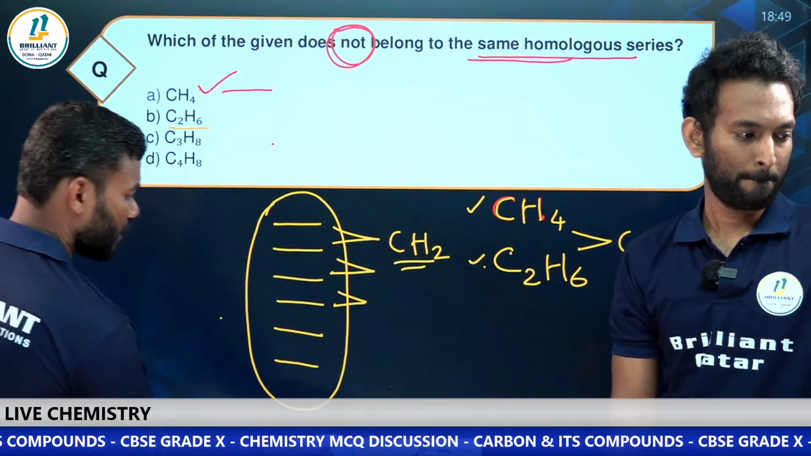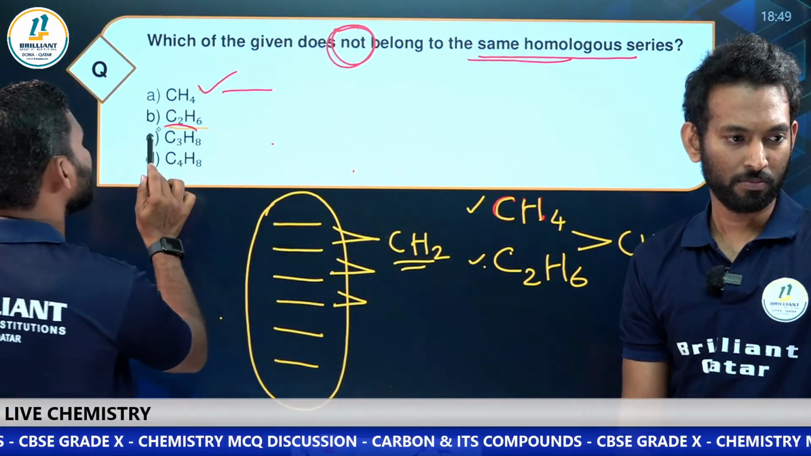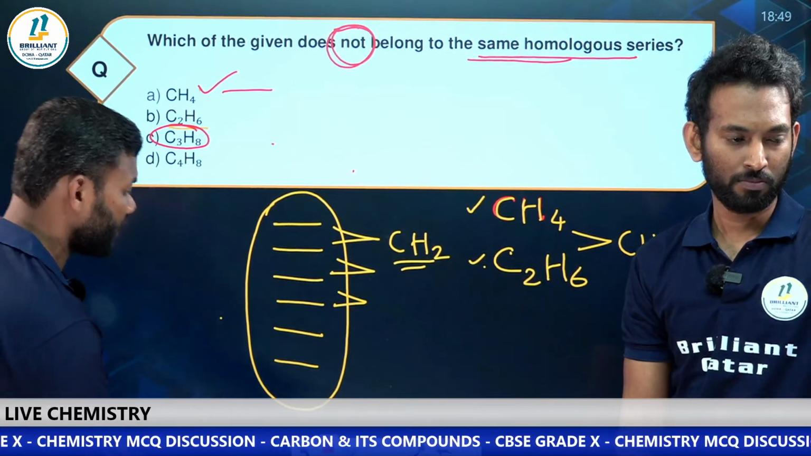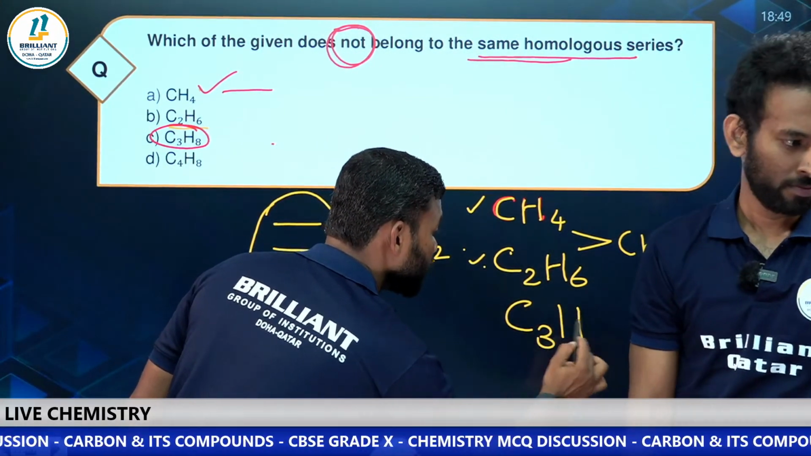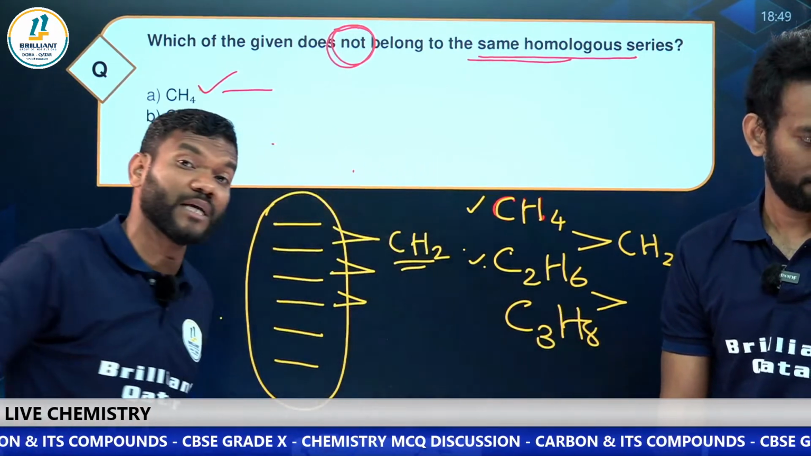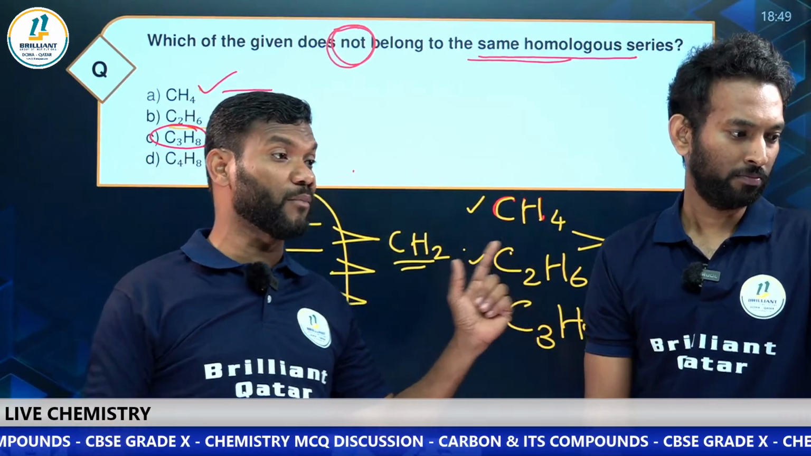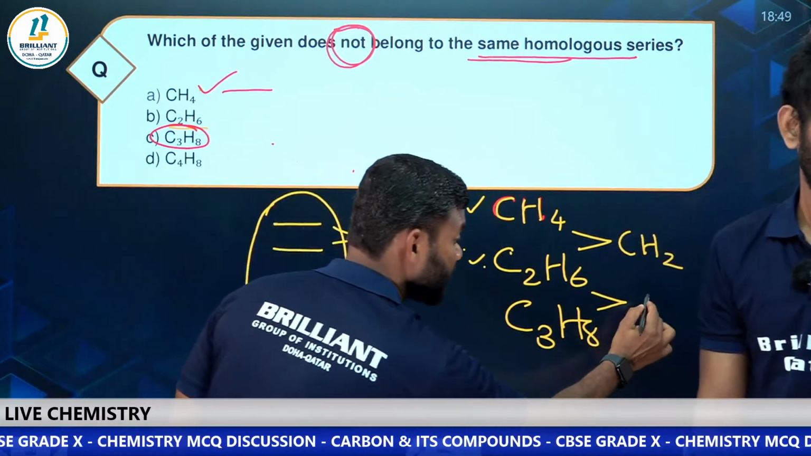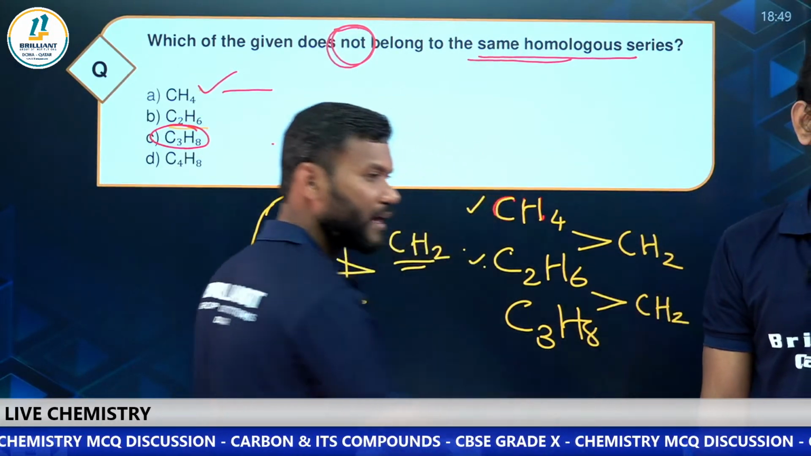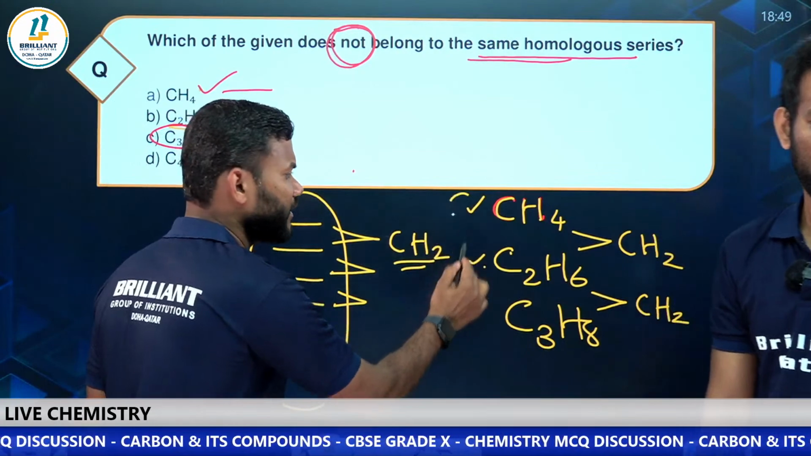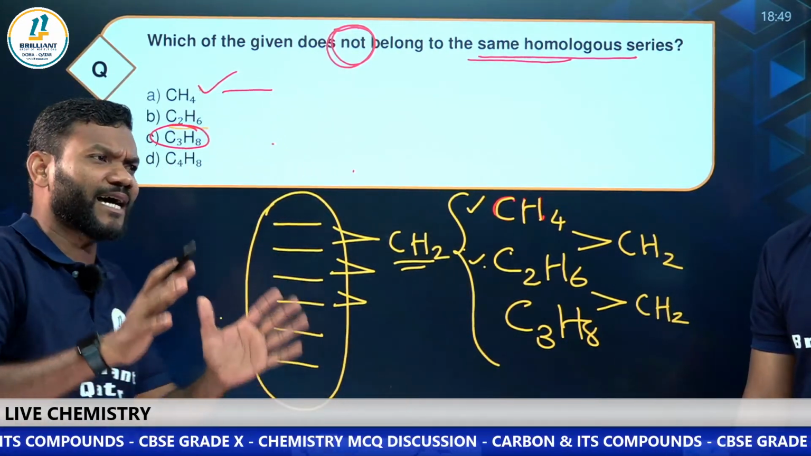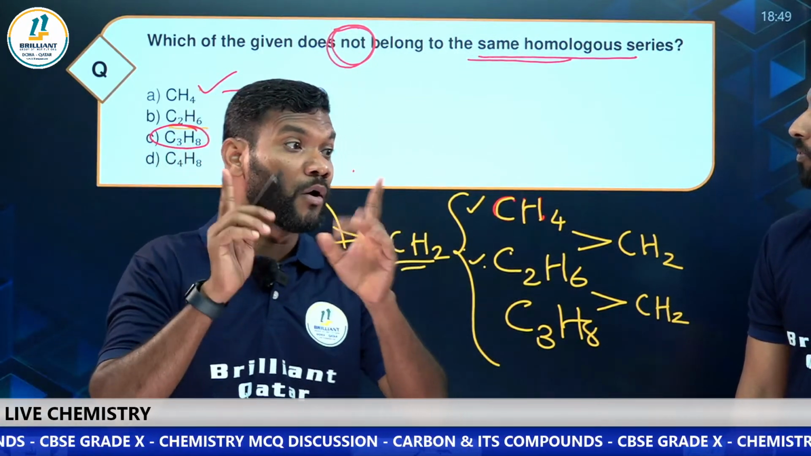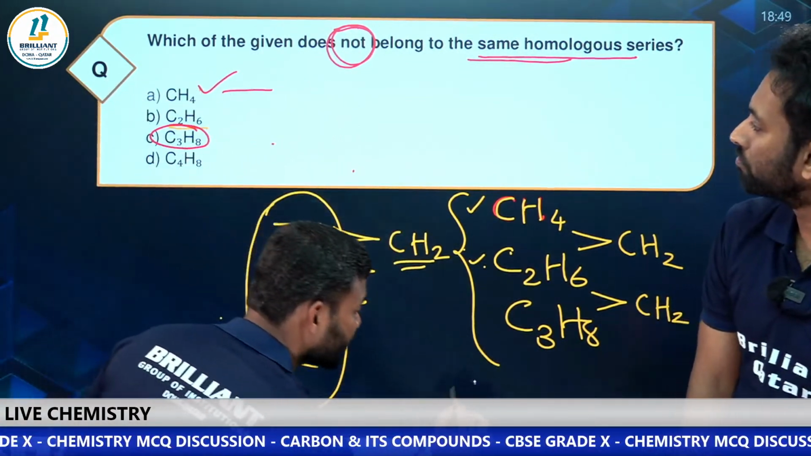Right. The next one is C3H8. That also belongs to the same homologous series. How can you say that? What is the difference here? Again, CH2. Now, these all are alkanes. My dear students, are you getting it? How can you say that these all are alkanes? What is the general formula?